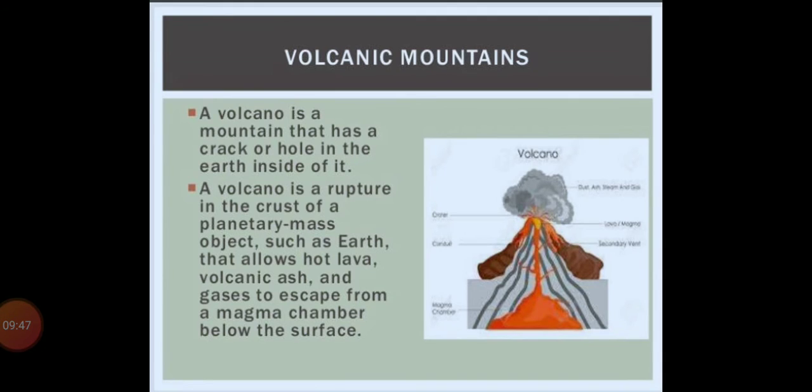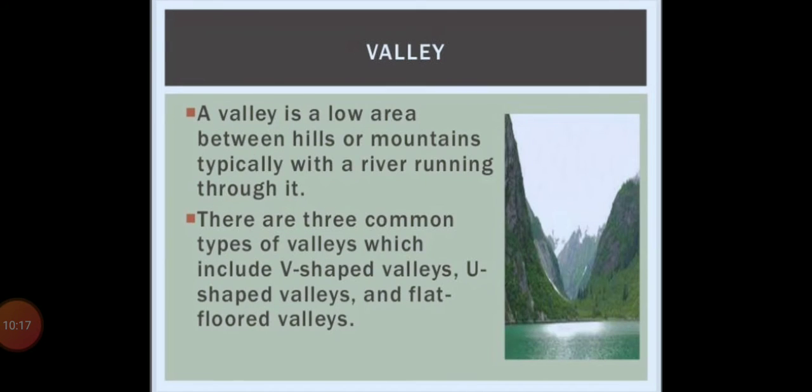As we know that volcanoes come out from the earth, so naturally it will have a hole inside. A volcano is a rupture in the crust of a planetary mass object such as Earth that allows hot lava, volcanic ash and gases to escape from magma chambers below the surface. And due to all these things, the volcanic mountains form.